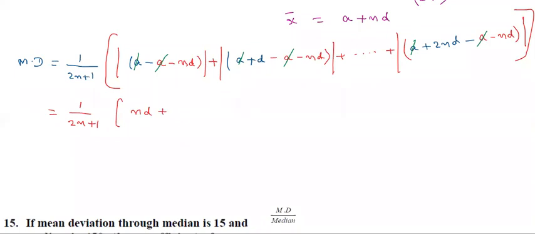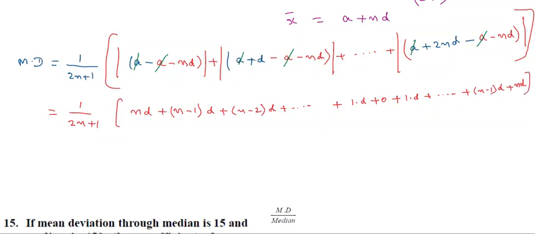Next, this is also nd. Then d minus nd, what do we get? 1 minus n, that is n minus 1 into d. Next step, n minus 2 into d, and so on. Finally we get 1 into d plus 0 plus again 1 into d, 2 into d, and so on. At the last term, we get n minus 1 into d plus nd.